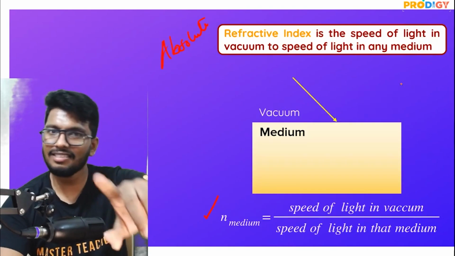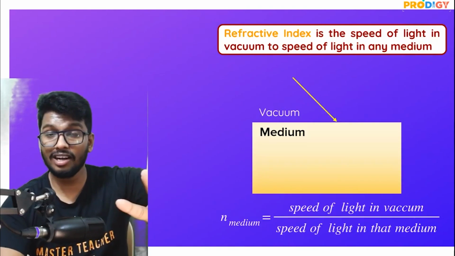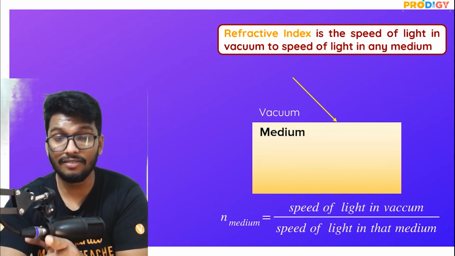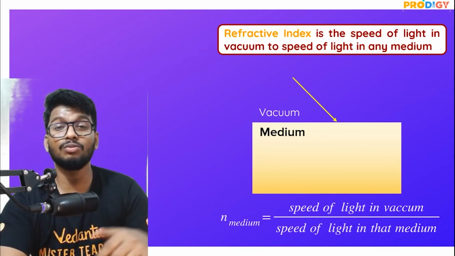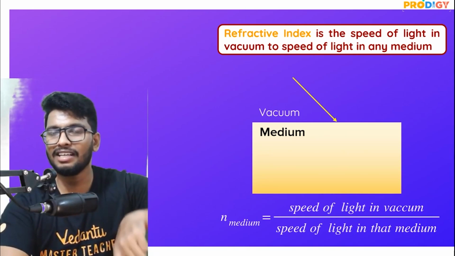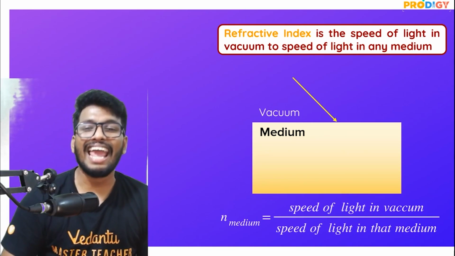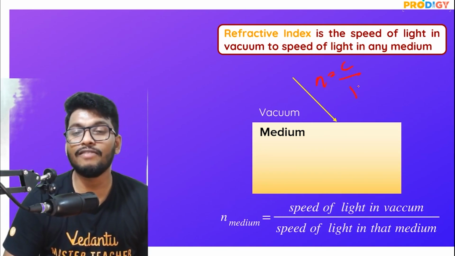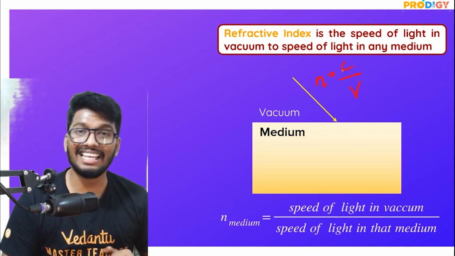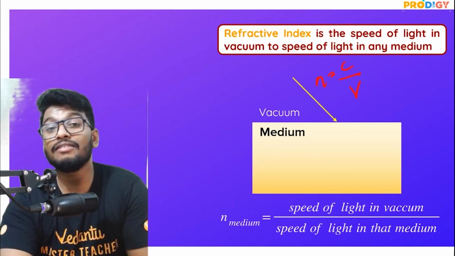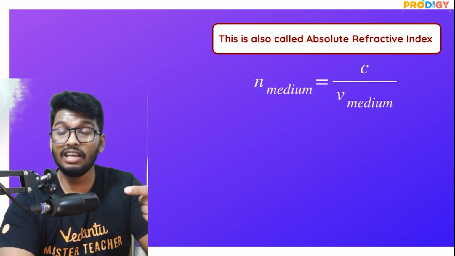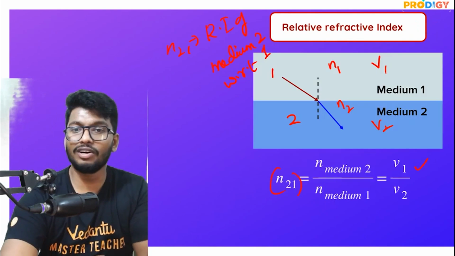And what is refractive index? I've already explained that. There are two types of refractive index. One is absolute refractive index, the other is relative refractive index. Absolute refractive index is when you compare the speed of light in vacuum to the speed of light in that particular medium. So then it becomes what? N is equal to C divided by V, where C is the velocity of light in vacuum and V is the velocity of light in that particular medium. And then you have relative refractive index, which is nothing but a comparison of the refractive index of two different mediums. So you would write it like this.